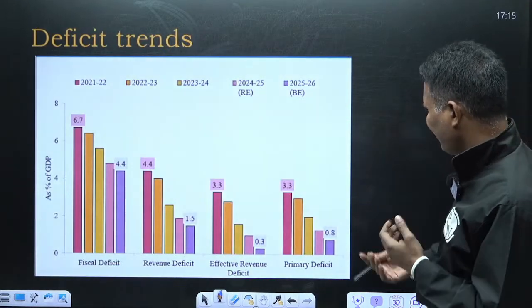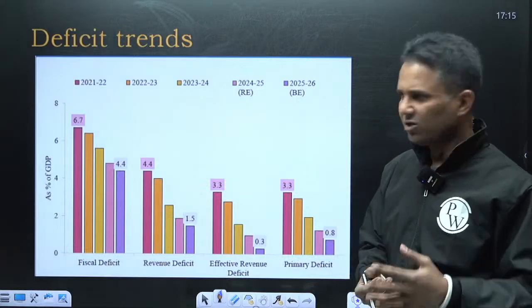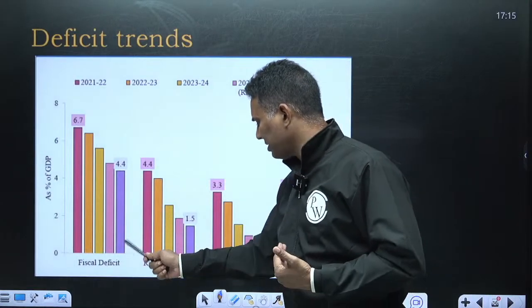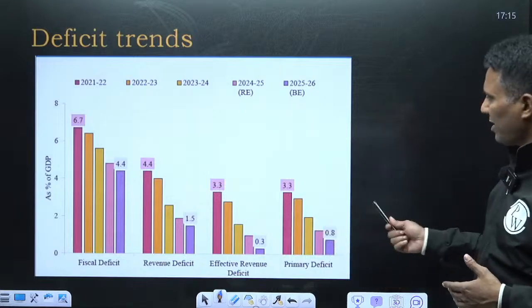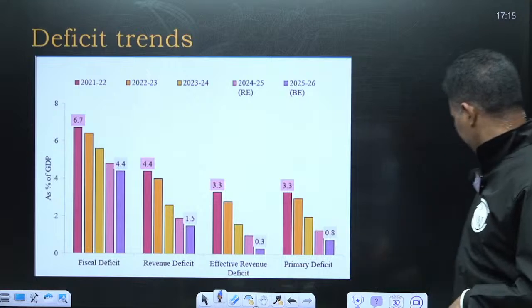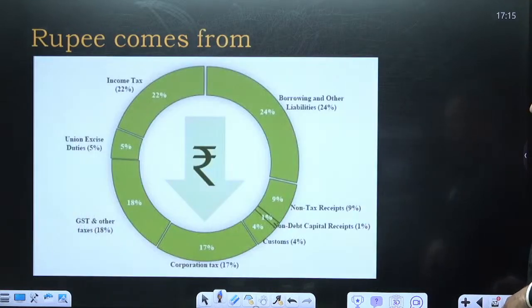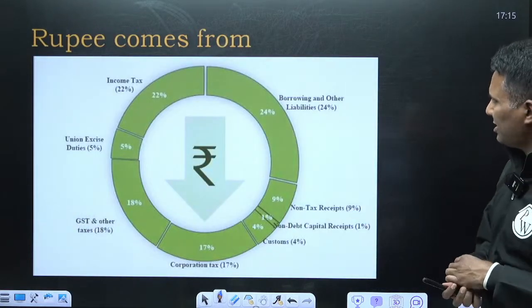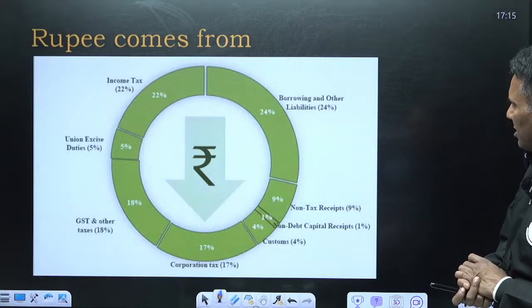Deficit trends, we have already discussed that government is on a fiscal consolidation path. Fiscal deficit, revenue deficit, effective revenue deficit and primary deficit, all the deficits, if you will see, in the last 4-5 years, have reduced. Just have a look.